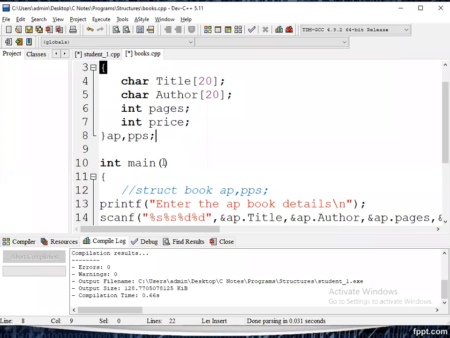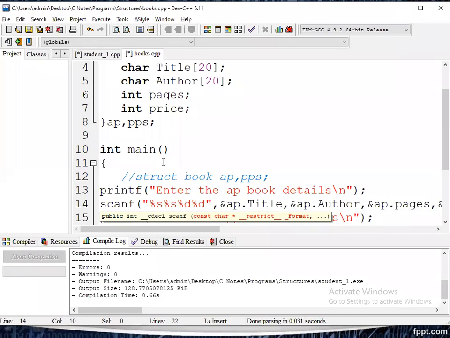What is the first field? Title. Title is a string type. Author is a string type. Pages is an integer type. Price is an integer type. So that's why, enter the AP book. First, let us take the first record, that is the AP book: title of the AP book, author of the AP book, total pages of the AP book, and total price of the AP book. How can we access it? Using ampersand AP dot title. It is very simple. It is very important to use the dot operator.